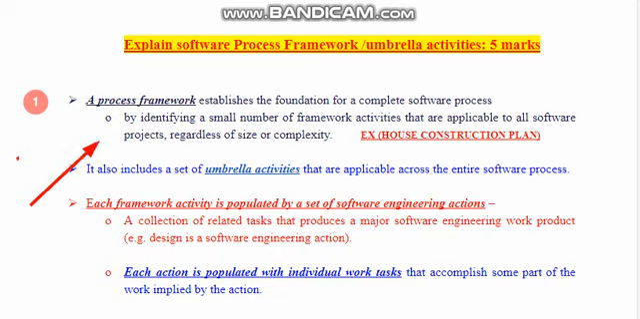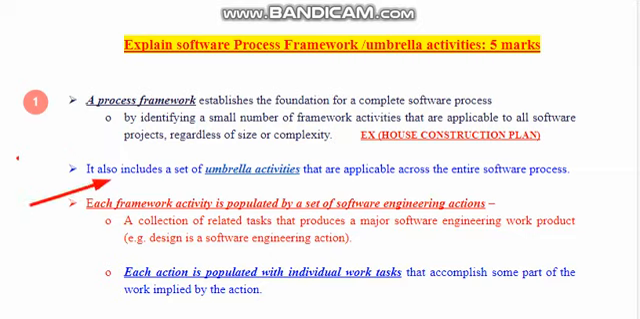Now, how does this framework work? It works by identifying a small number of framework activities. Once we decide to develop a software, we take a framework and find out the major activities of that software product. After identifying the activities in the software product, we go to the next layer in the framework.